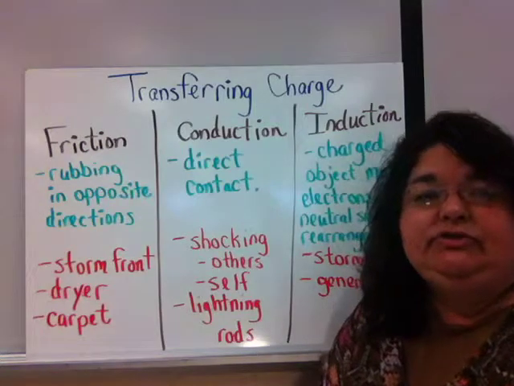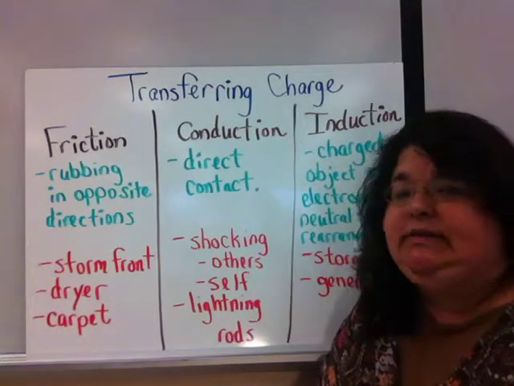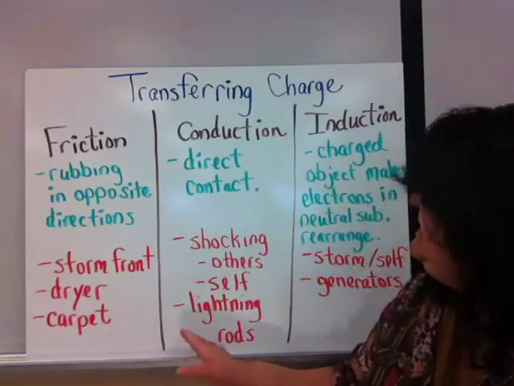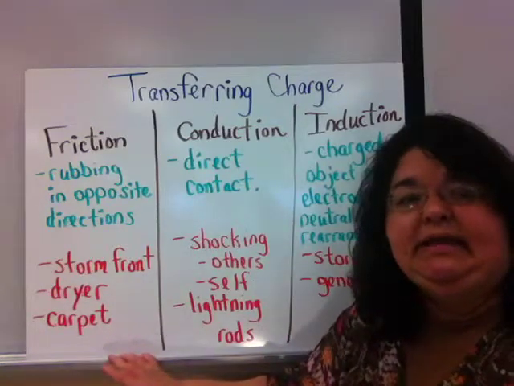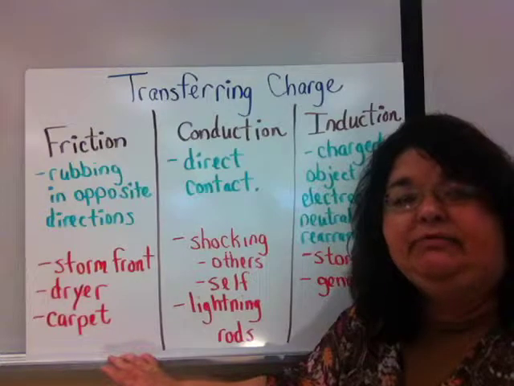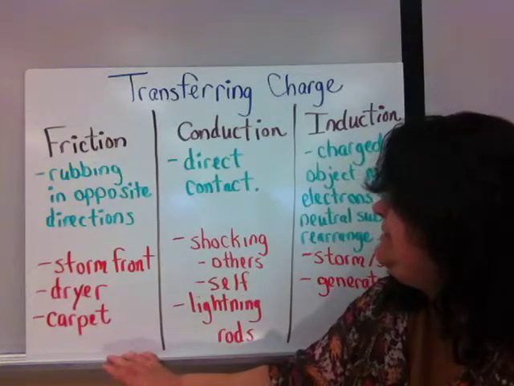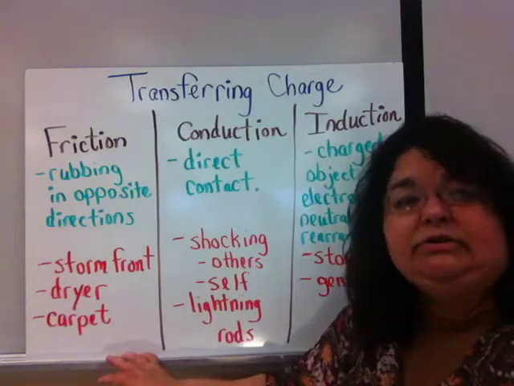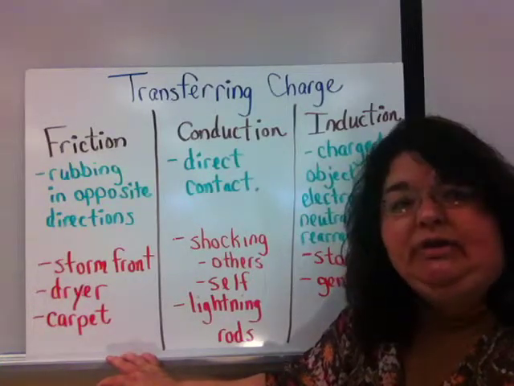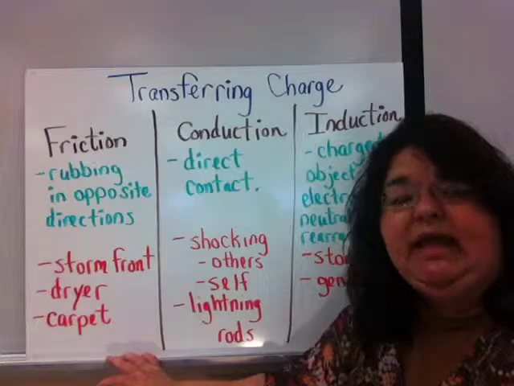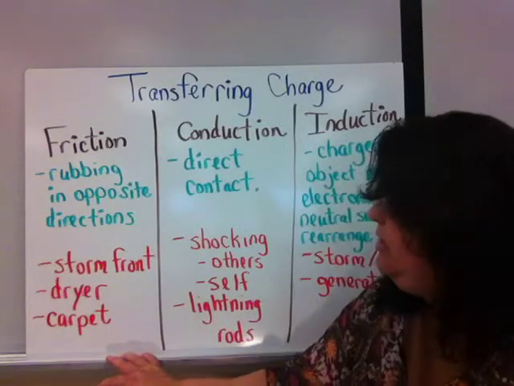There are three ways to transfer static electricity. We have friction, conduction, and induction. Friction is when the electricity is transferred because of rubbing two objects in opposite directions. If you've ever walked across carpet in socks and then touched a light socket, you know that you can get static electricity built up from walking across the carpet.